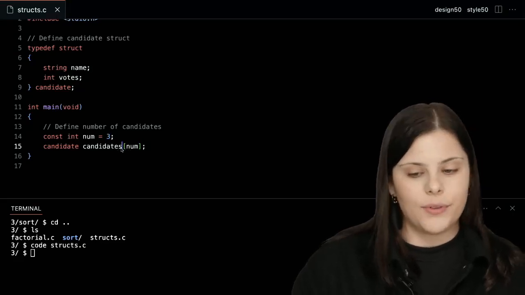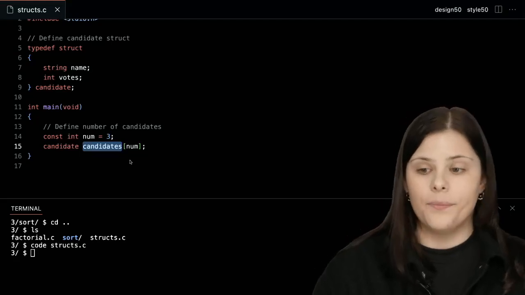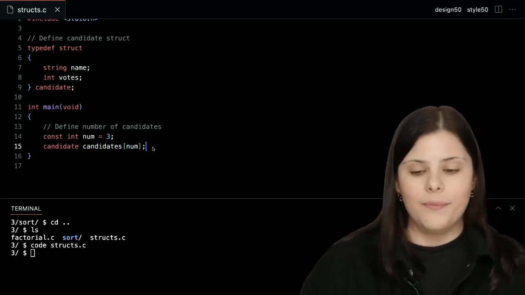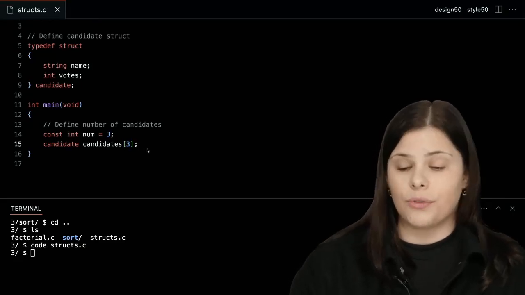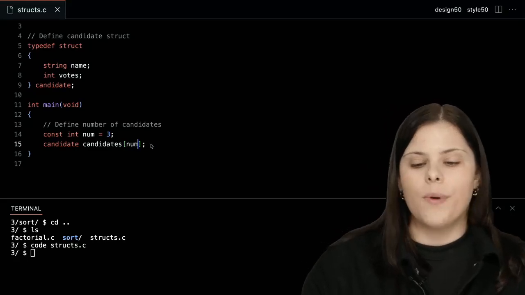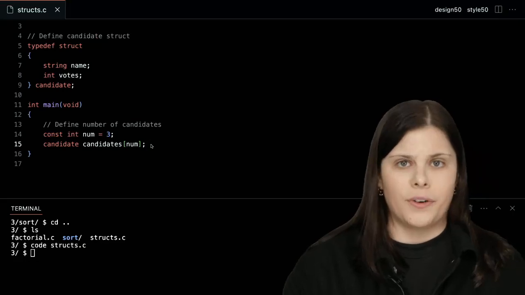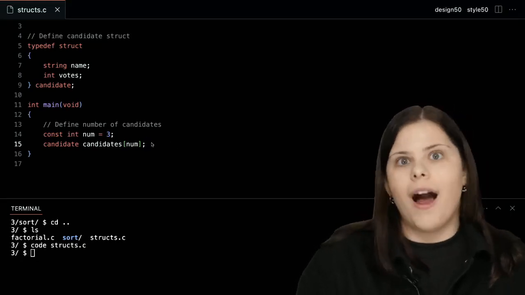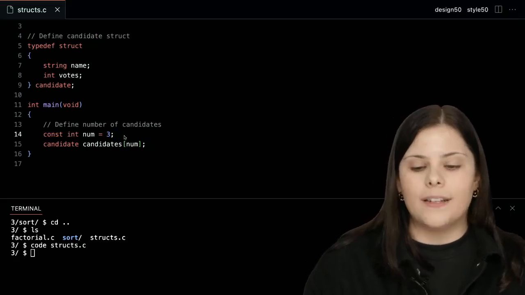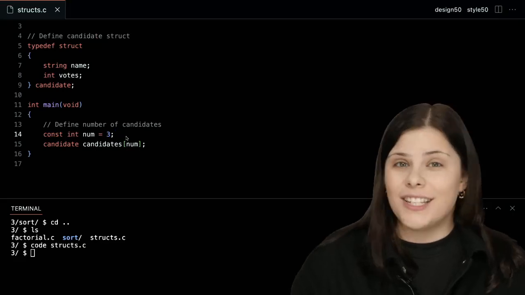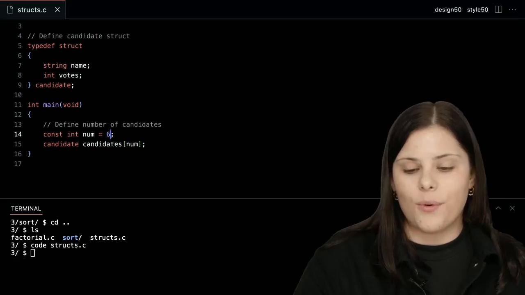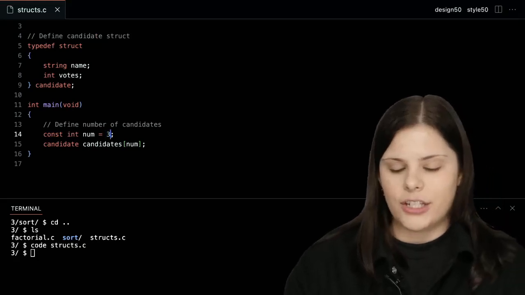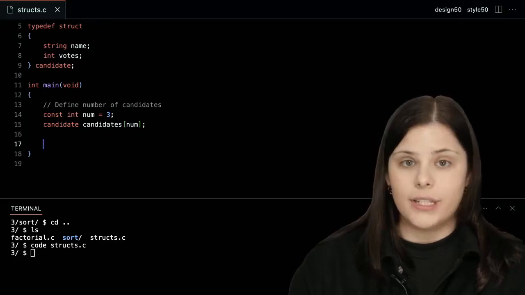I know this might be a little bit confusing. Again, this part could be anything you want. And inside of the square brackets, I'm defining the size of my array. Again, I could have said something like square brackets 3, but recall from last week, we want to avoid using these magic numbers, right? If I just put 3 in here and then someone else looks over my code, they will have questions, right? Like, why is 3 in there? So that's why we want to define specific variables. Also, so that it's easier to change them later. What if I have more candidates and I want to change it to 6 later on? Okay, let's change this back to 3, and let's do the first step of our exercise.